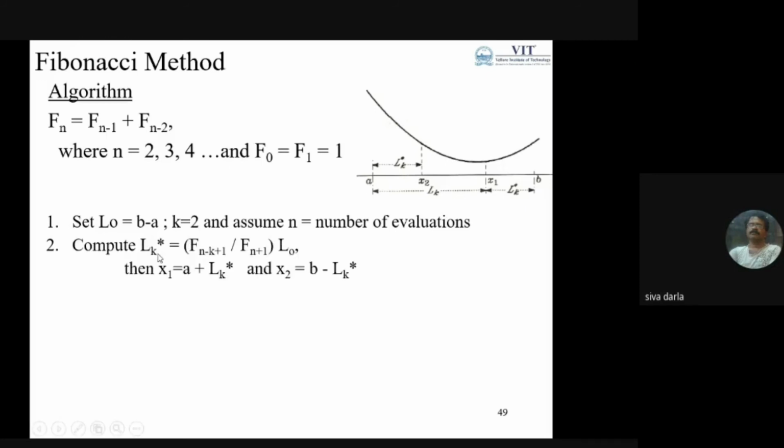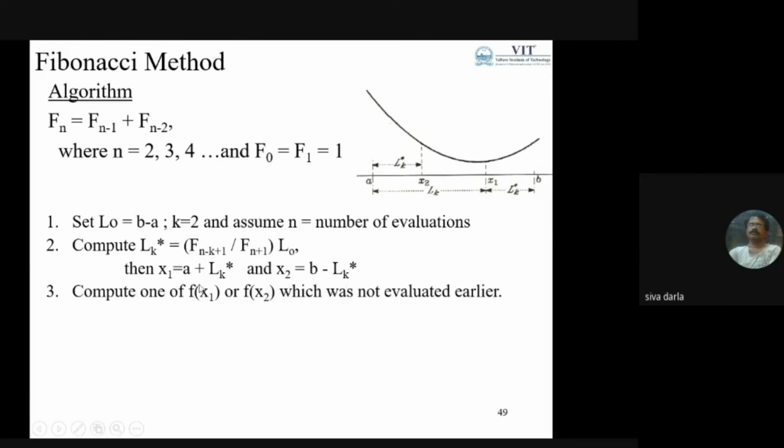So you compute the length of the uncertainty Lk star, making use of this formula. Lk is the length of the uncertainty, and Lk star is the value of this. So I can say the initial point x1 is a plus Lk star, and x2 is b minus Lk star.